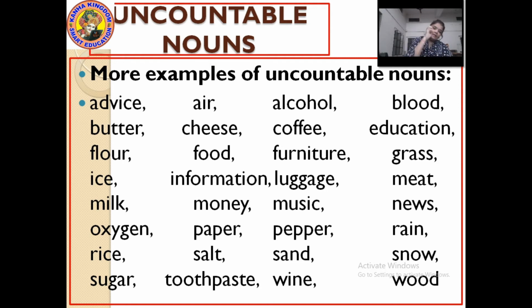Here one thing is to be noticed, which I told you in the starting, that uncountable nouns cannot be counted is a fact, but uncountable nouns are always in singular form, to be kept in mind. So this was the list of countable and uncountable nouns. Further, we will move on to some, any and no.